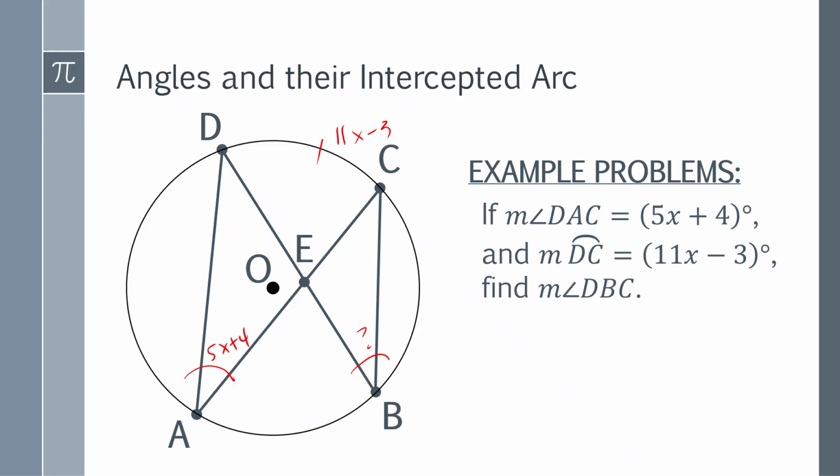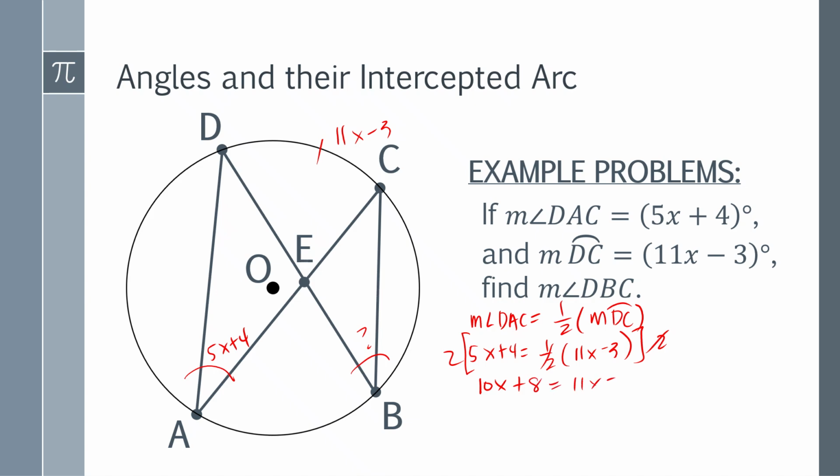So therefore, you have to use first the inscribed angle theorem. In the inscribed angle theorem, the measure of angle DAC is equal to 1/2 of the measure of DC. So DAC here is 5x plus 4 equals 1/2 of the measure of DC, which is 11x minus 3. Then multiply both sides by 2. So this will become 10x plus 8 is equal to 11x minus 3.